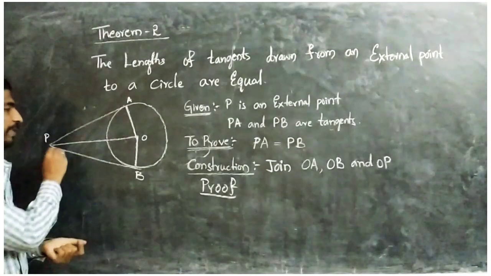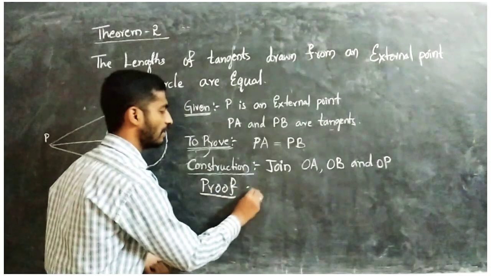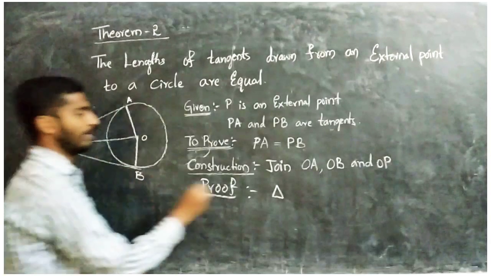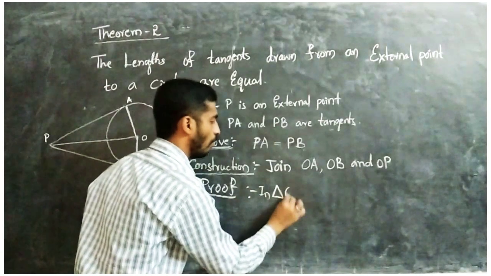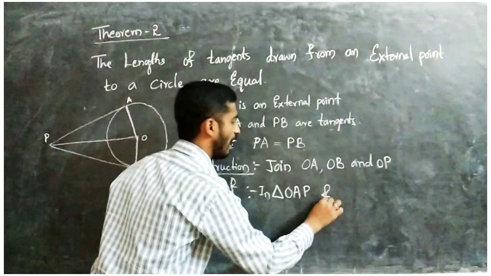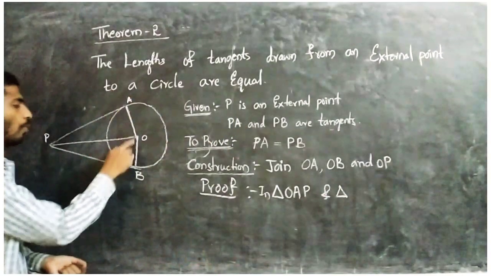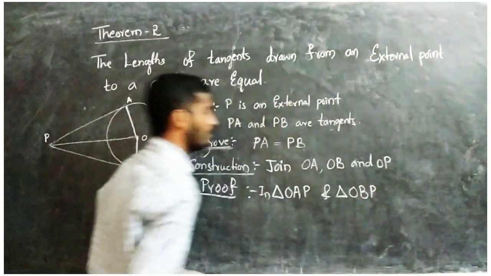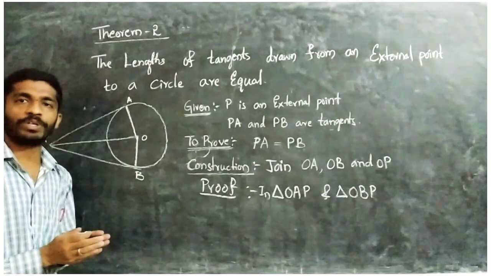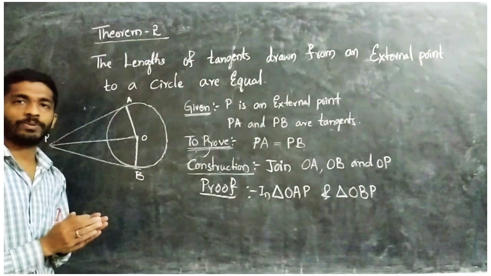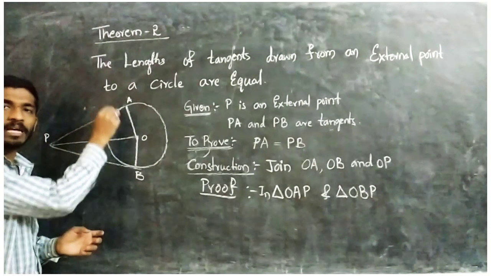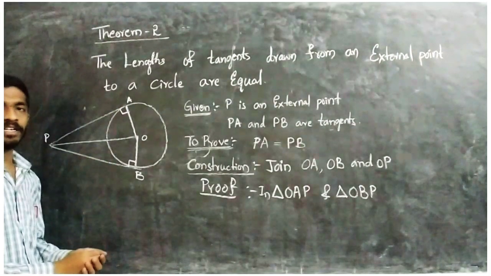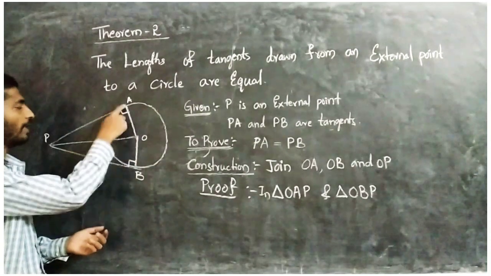Let's see. First, in triangle OAP and another triangle OBP. In the first theorem we studied, we got that the tangent is perpendicular to the radius. So here they make it 90 degrees. Which are those? OAP.